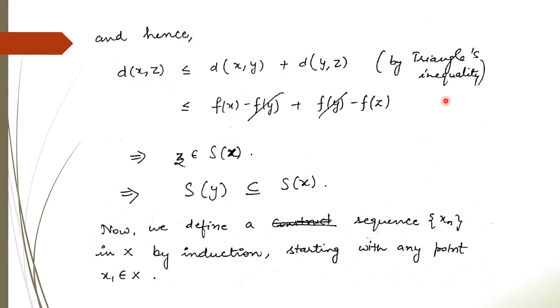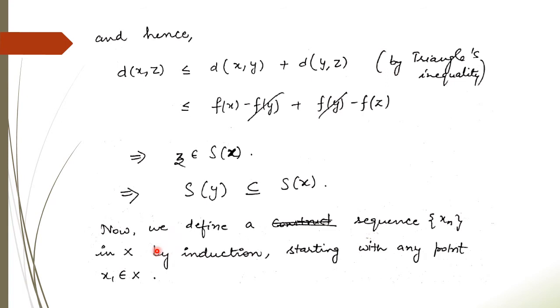Further, by using the triangle inequality, d(x, z) is less than or equal to d(x, y) plus d(y, z). But this is less than or equal to f(x) minus f(y) plus f(y) minus f(z). So f(y) will be cancelled out, and we get f(x) minus f(z). So d(x, z) satisfies this inequality. By the definition of set S, this z belongs to S(x). So z is any arbitrary member of S(y), and we showed that z belongs to S(x). So this implies that S(y) is a subset of S(x).